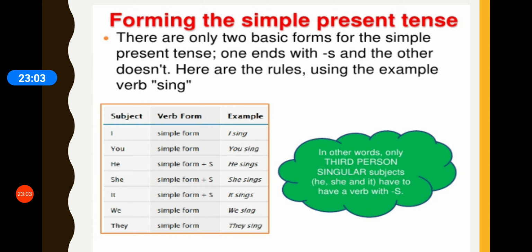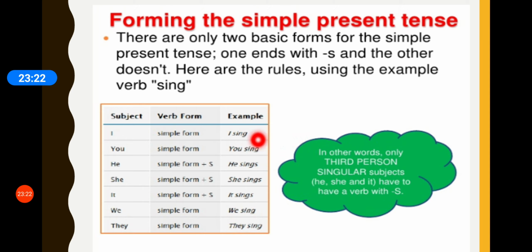Now, how do we form the simple present tense? We have learned how to form it. There are only 2 basic forms for the simple present tense: one that ends with s and another that doesn't end with s. Let's have a recap of all the rules.